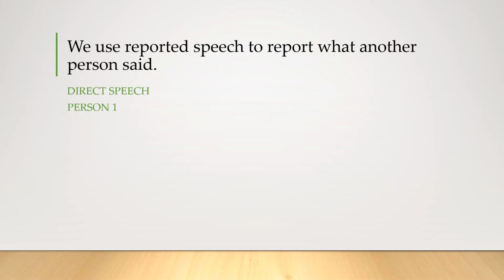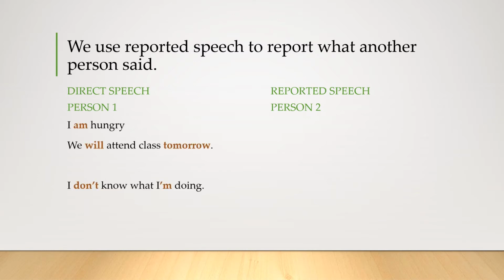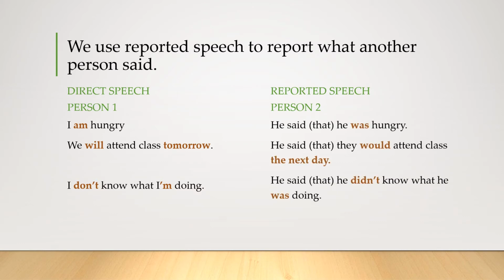We have direct speech, person 1, the person I'm listening to, and reported speech, person 2, that in this case is me. First person is telling me these 3 sentences: I am hungry, we will attend class tomorrow, and I don't know what I'm doing. Let's see how I'm going to report that information, how I will tell you what he said before. He said that he was hungry. Notice verb be. In the first one, direct speech is am, present, and when I am reporting, I will use was. We will attend class tomorrow, future with will.